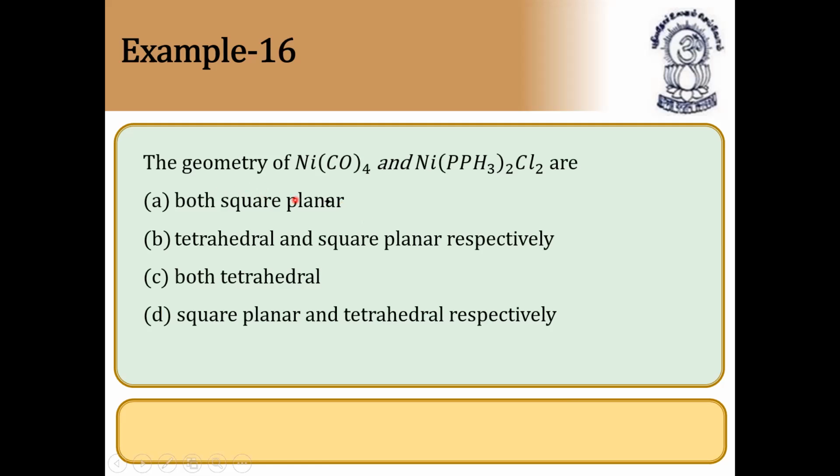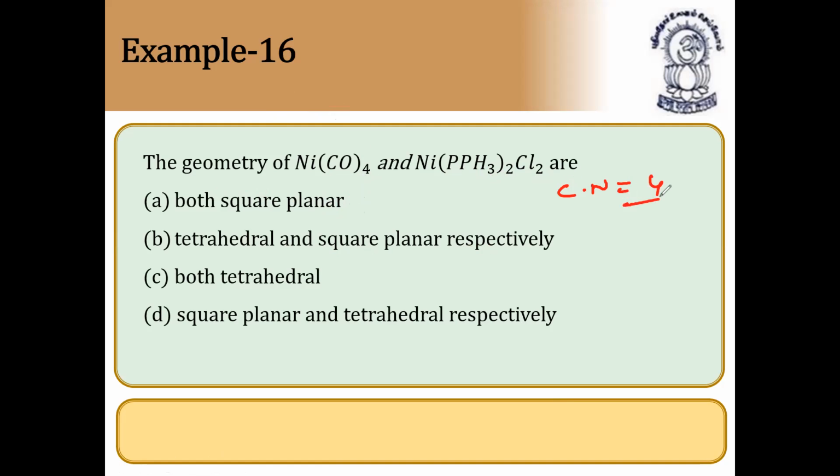The geometry of tetracarbonyl nickel and nickel, this is with triphenylphosphine, diphenylphosphine and dichloro. Both are square planar, tetrahedral and square planar geometry. Anyway, the coordination number is 4, but this is 6 actually. Anyway, it is 4 only. So 4 here and 4 here. So coordination number is 4 means definitely it will have square planar and tetrahedral.